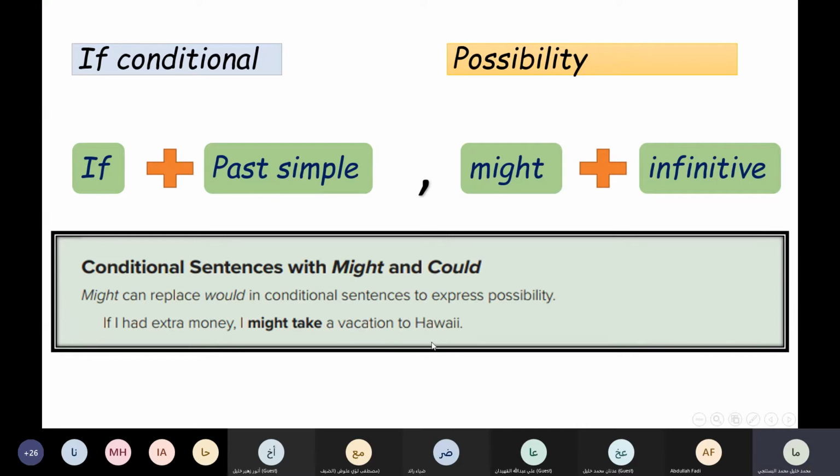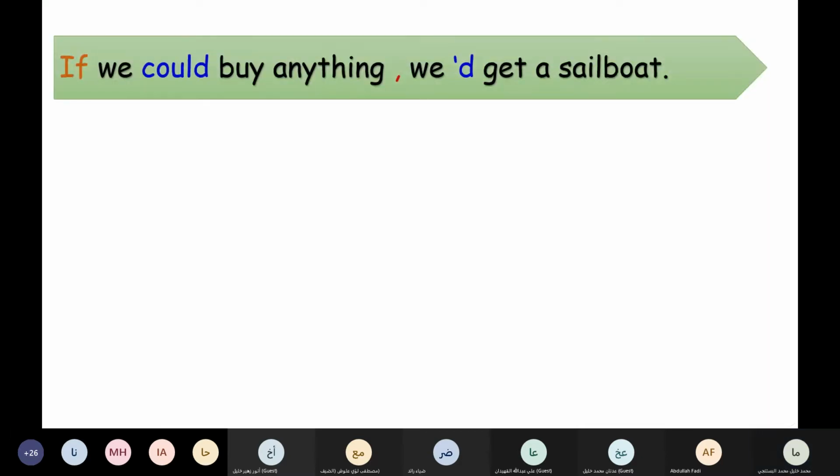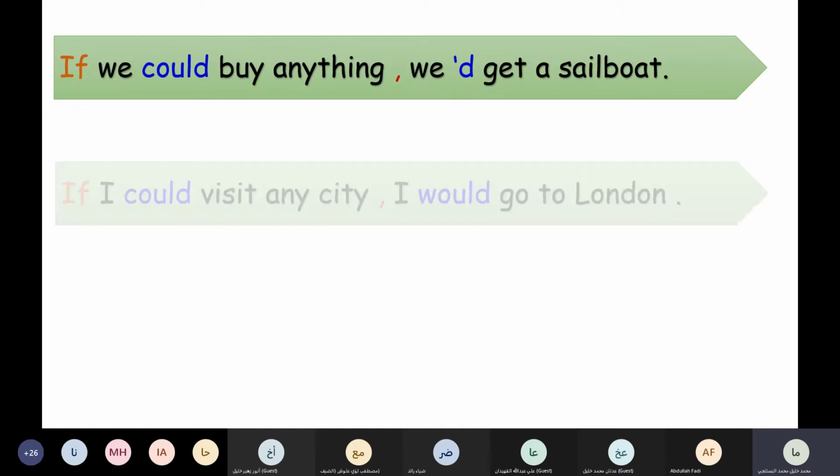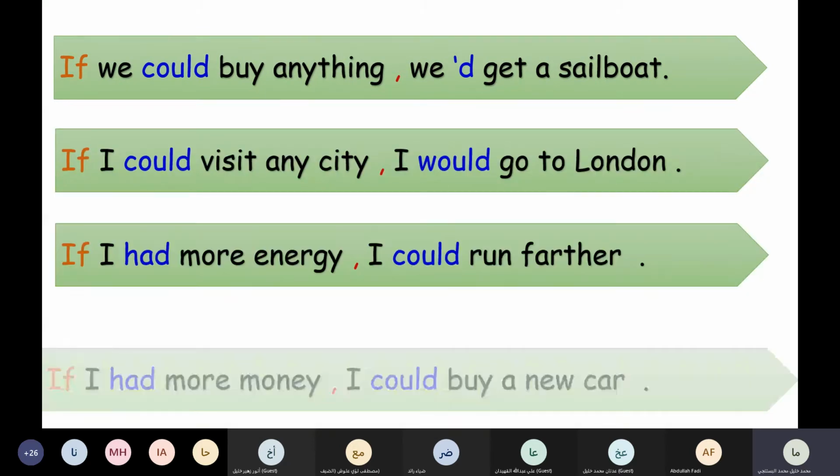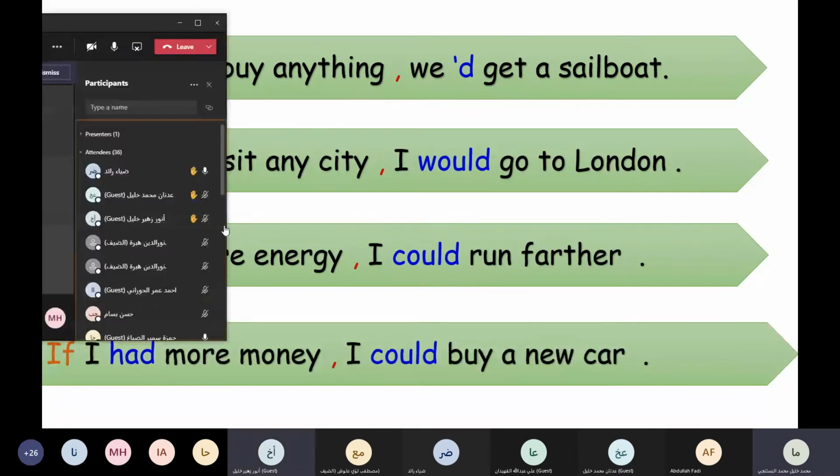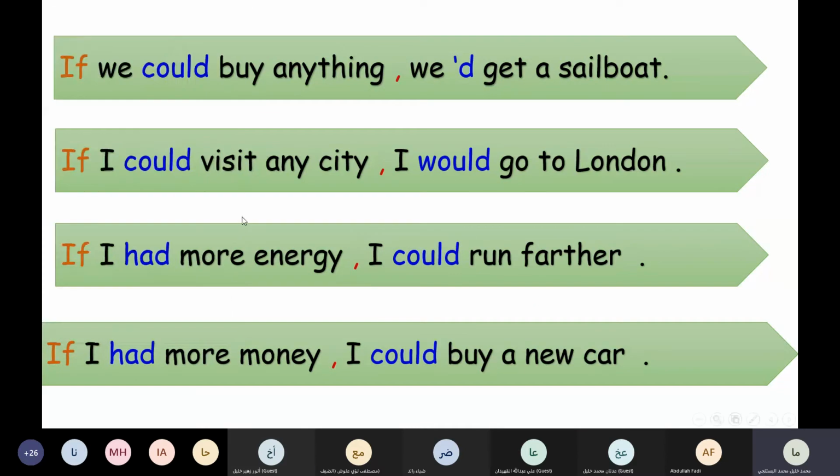Good. Now look at the examples here. Okay, read the first one. Anwar, yes, read the first. If we could buy anything, we'd get a sailboat. Good. Adnan, read the second. If I could visit any city, I would go to London. Good.